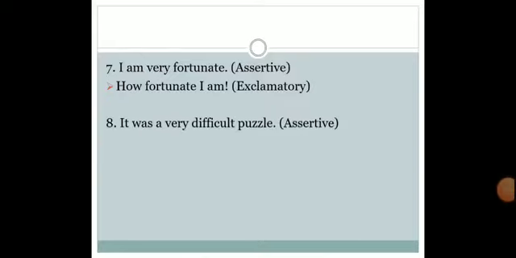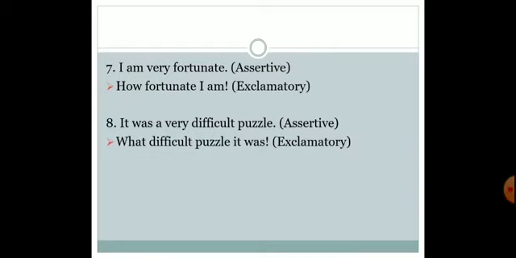It was a very difficult puzzle. So what you will be putting over here? What a difficult puzzle it was. Okay, please students, always remember to follow 3 steps.